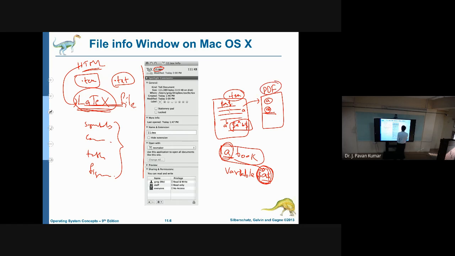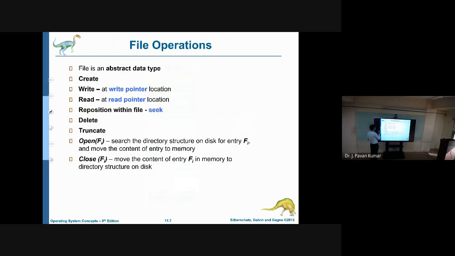PDF. Okay. Next, these are the example attributes that we are having. Next, for a file, we can perform these operations: we can create a file, write a file, read a file, reposition within a file, delete, and truncate. We have differentiated what is meant by delete and what is meant by truncate as well.